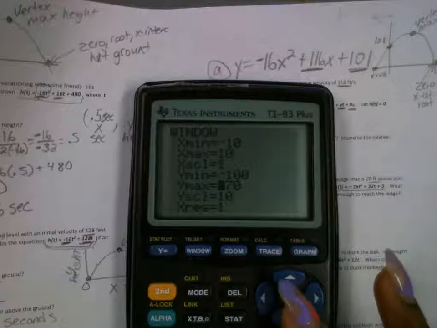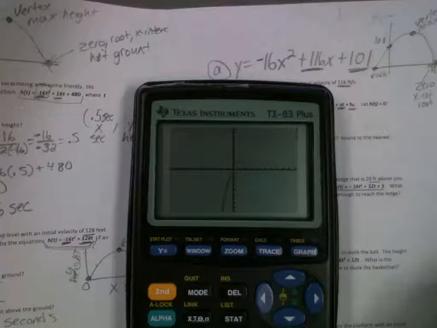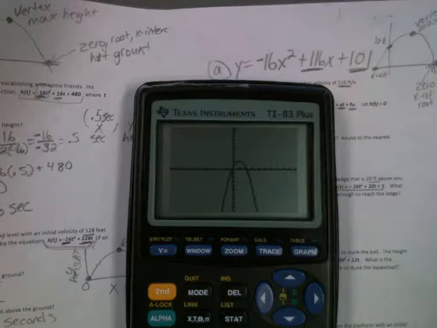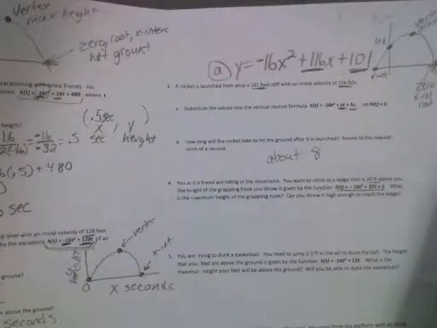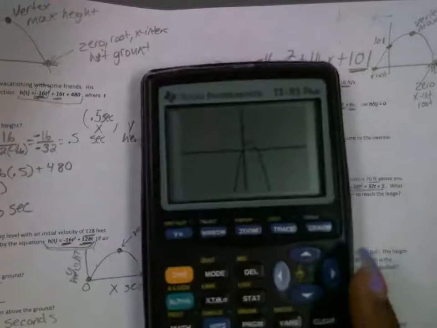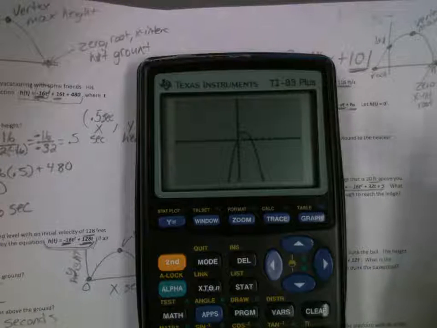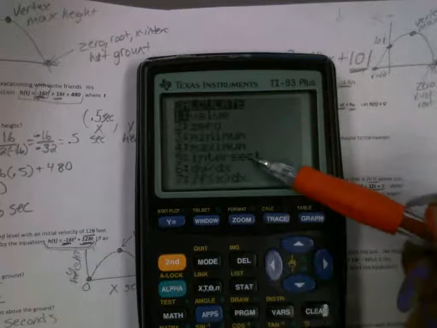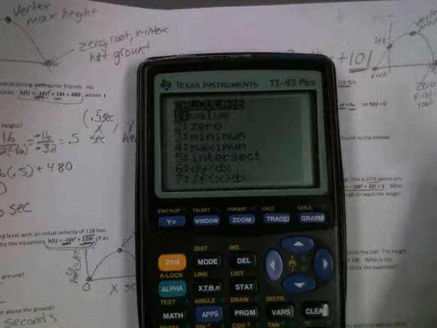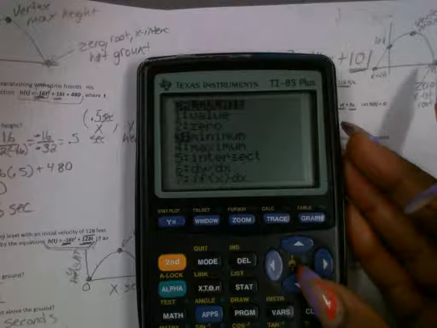I'm going to go back down. All right, so after I get my graph, what do I do to find the highest? It says, what is the maximum height? What do I do to find the maximum height? Second trace. And which one of these values? Maximum.